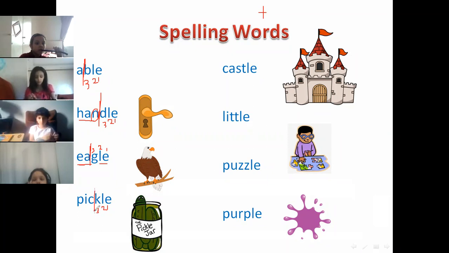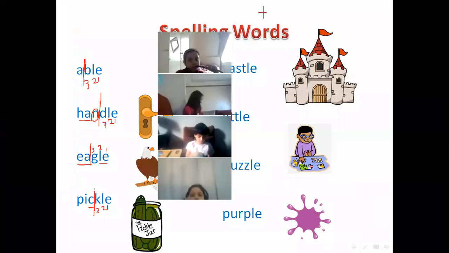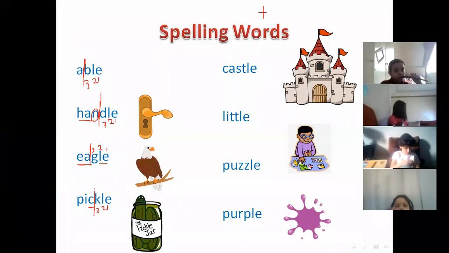Here, it is a closed syllable because it ends with C, so it will have a short sound. Pickle, pickle. And here, kle, not kill, because the LE has the L sound. So able, handle, eagle, and pickle.